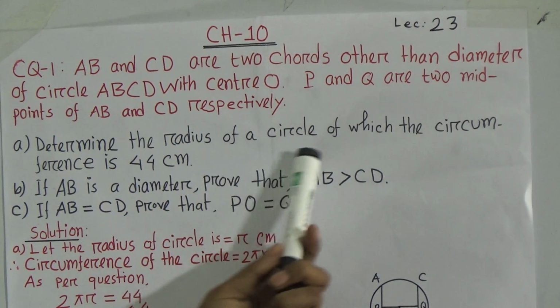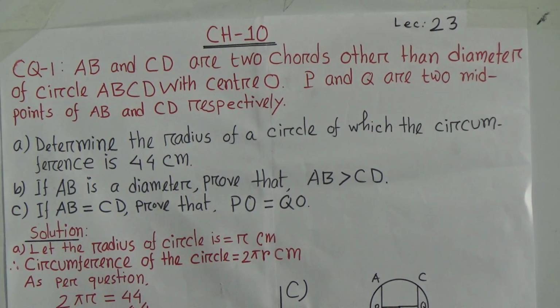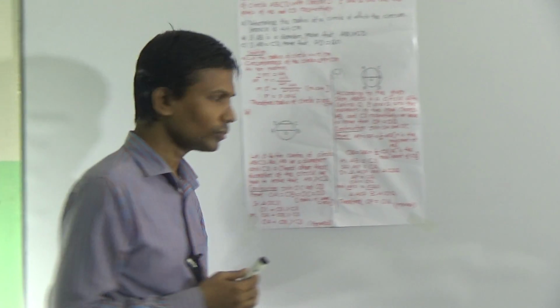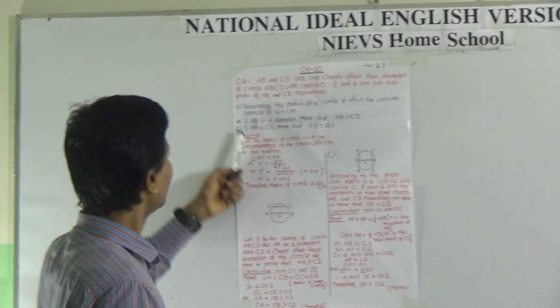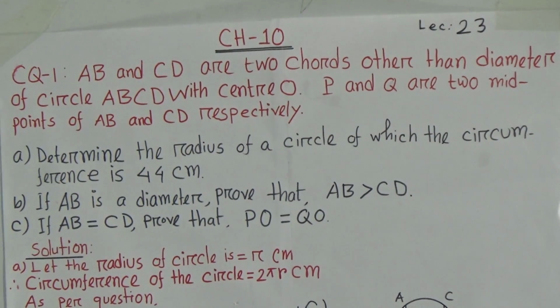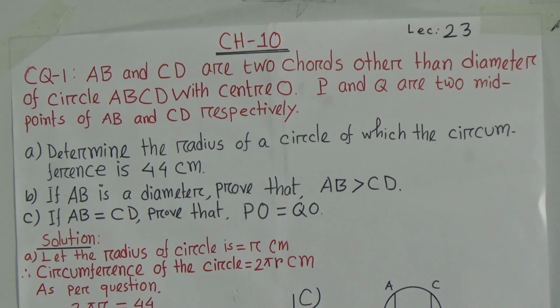Determine the radius of a circle of which the circumference is 44 centimeter. A number question may be in mathematics an easy and knowledge based question. Okay, look, determine the radius of a circle of which the circumference is 44 centimeter. You know what is the circumference? Circumference is a curved line which is bounded by the circle.